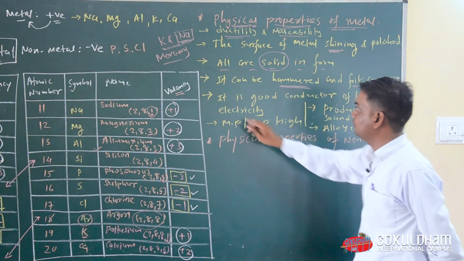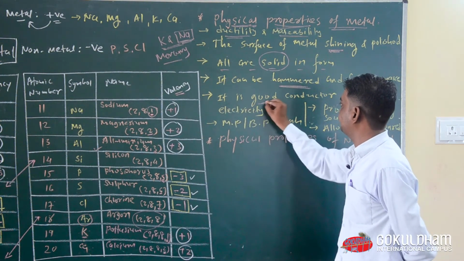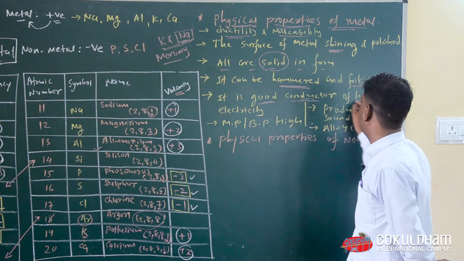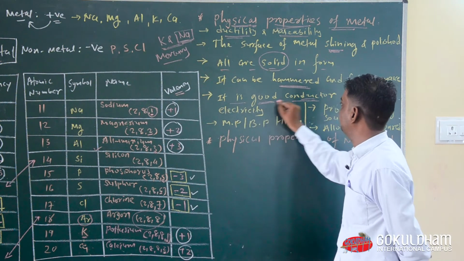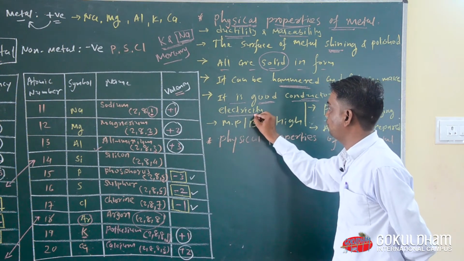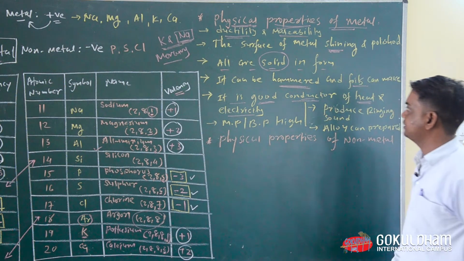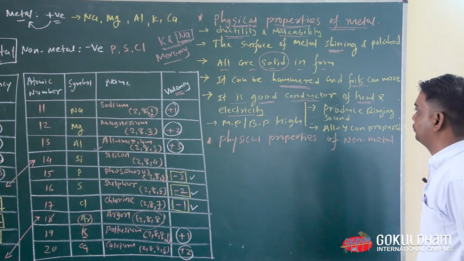Okay. Now next physical property is it is a good conductor of heat as well as electricity. That means all metals are good conductors of heat and electricity.